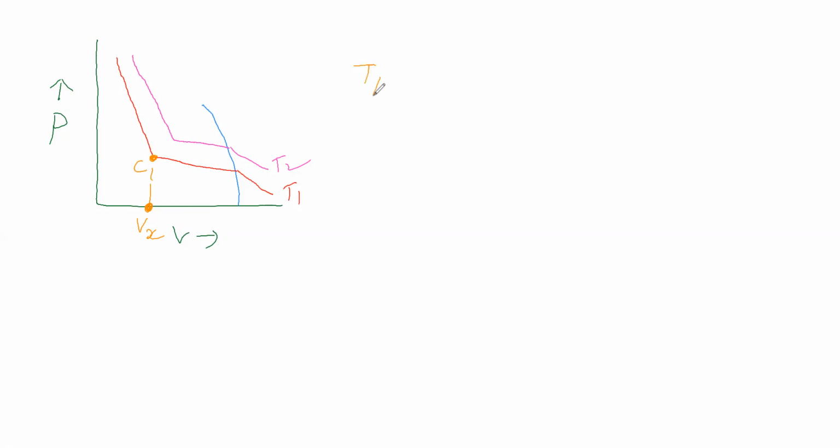When the temperature is T1 and the volume is equal to Vx, at the point C, carbon dioxide is in completely liquid state.